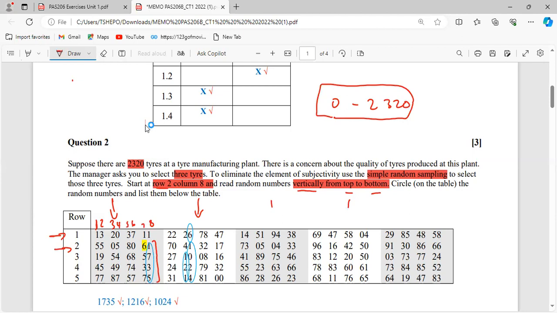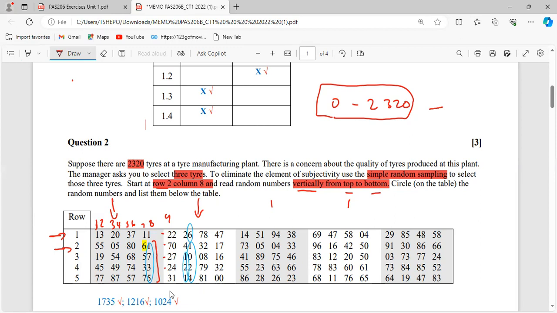To determine the second one, we move from column number 8 to column number 9, because we are done with column number 8. So let's read 4 numbers: 1, 2, 3, 4. 2,724, is it greater than or less than 2,320? It is greater, because this is 2,700 and it is above 2,300. So we're not going to consider that.